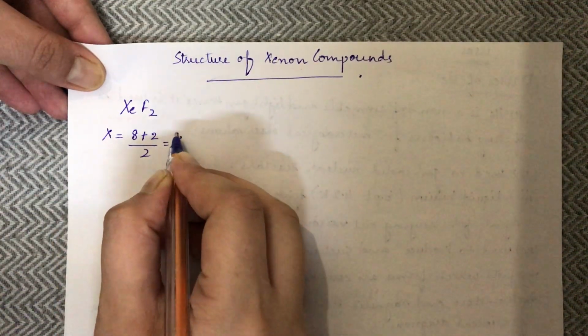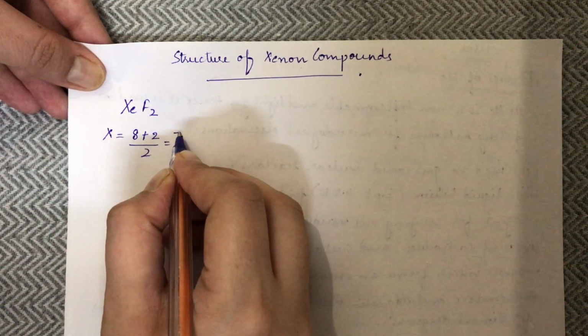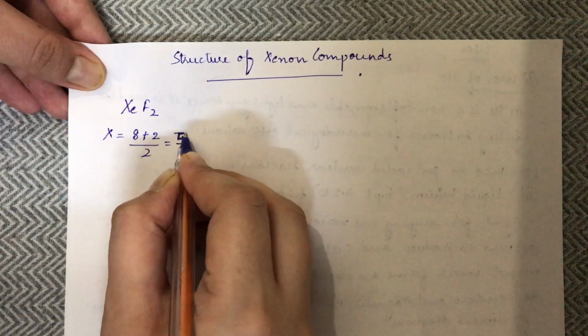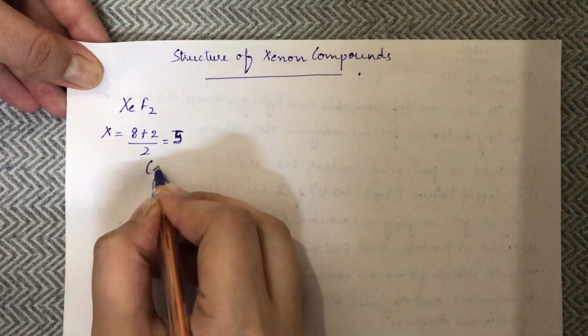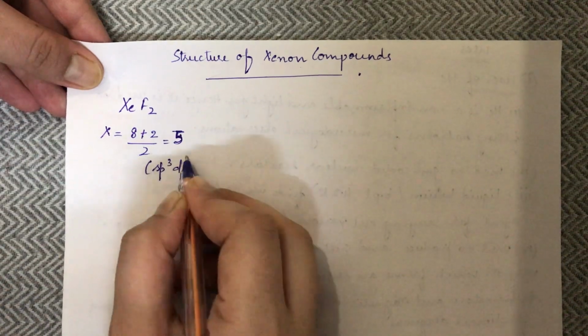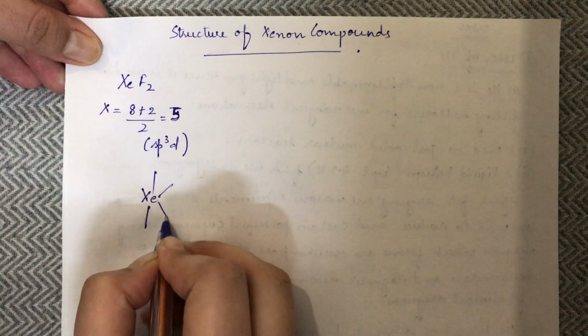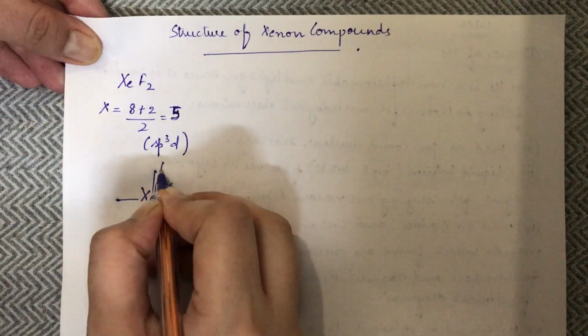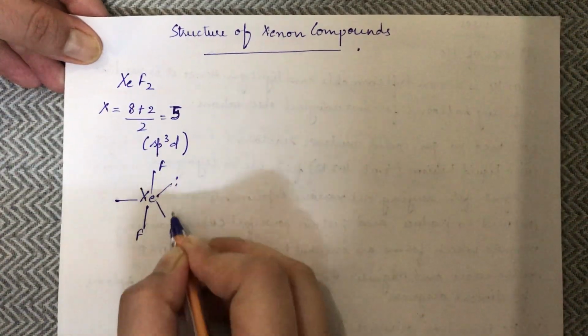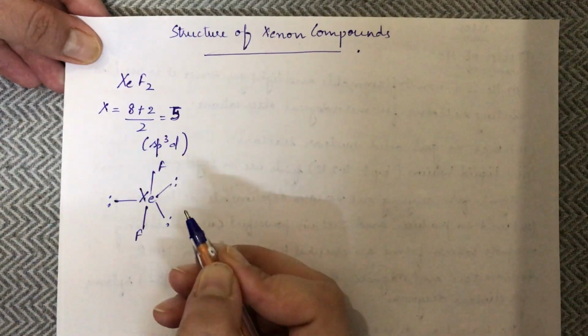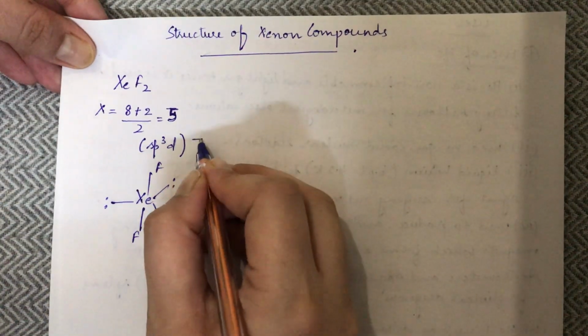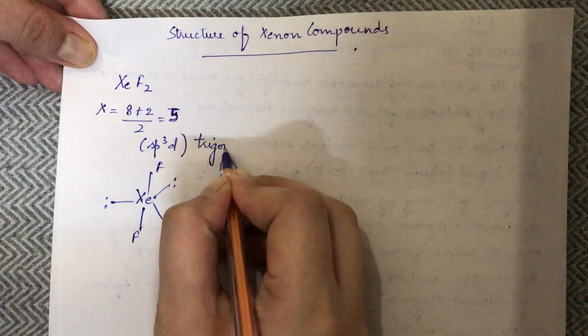Answer is 5. So that means the hybridization is sp3d. sp3d hybridization has a trigonal bipyramidal geometry. So this will be fluorine and the rest will be occupied by the lone pairs.